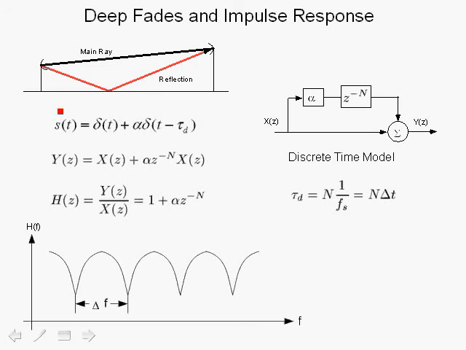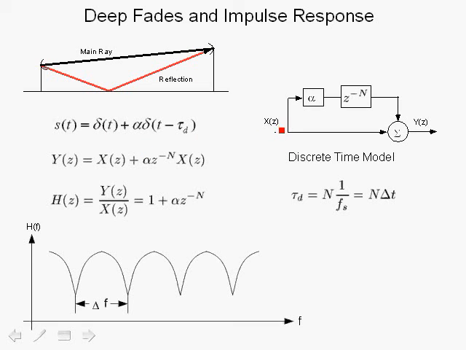Now, if we wanted to model this in the discrete time domain, we would have a discrete sequence x of n, which is the input signal over here, and it gets multiplied by alpha, and it gets delayed by, say, n samples. It's z to the minus n, representing a delay of n samples. And then it's added to the main signal to produce the output signal. So this is the discrete time domain model of the multipath effect shown here in continuous time.